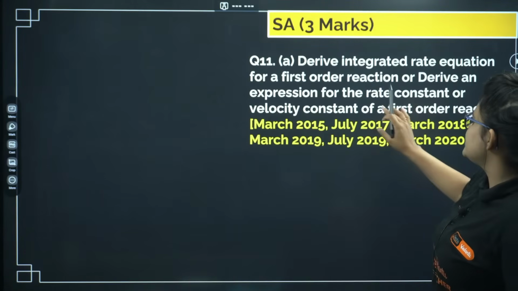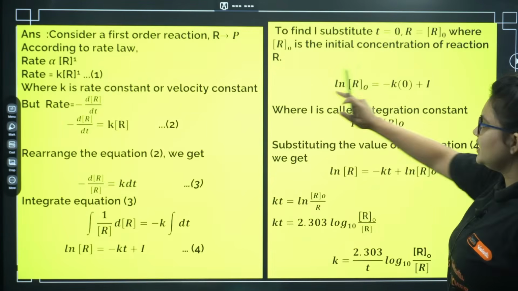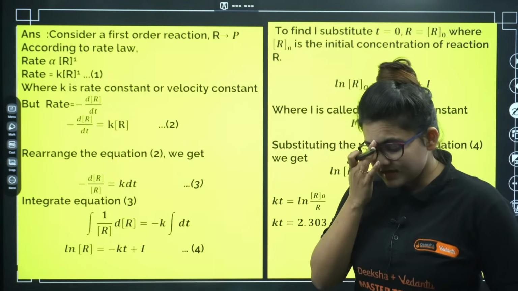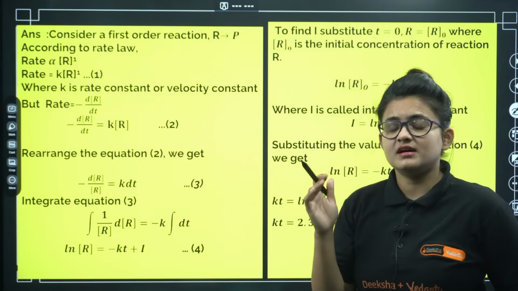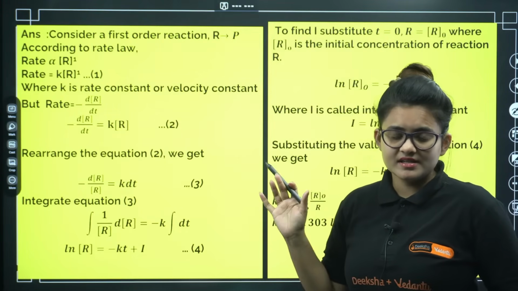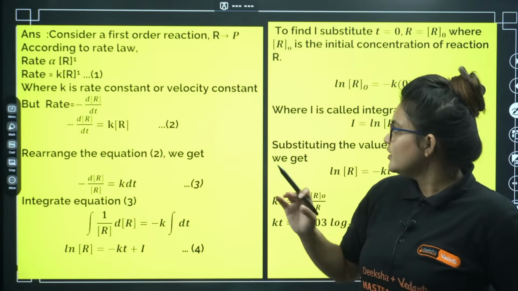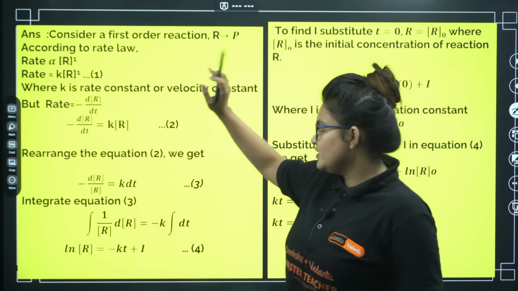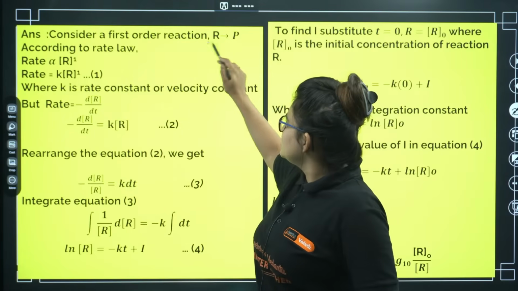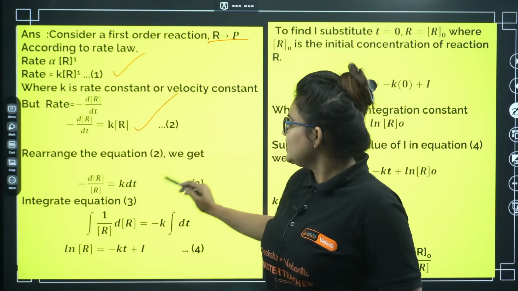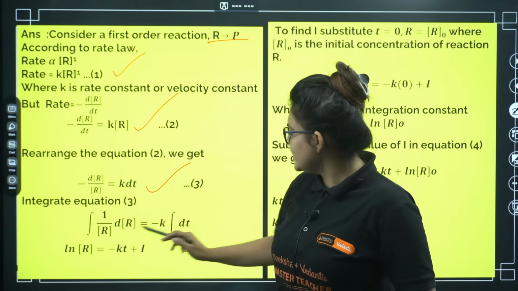Next, this is the first order reaction derivation. Here you can see the entire derivation. In the physical last night itself we did this entire discussion of how to derive it. Here, just for revision, start with a normal equation, then write the rate law, write the differential equation, equate them, and then do the integration.